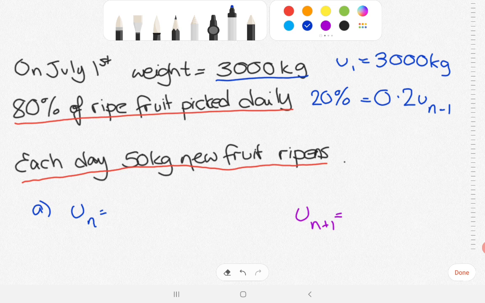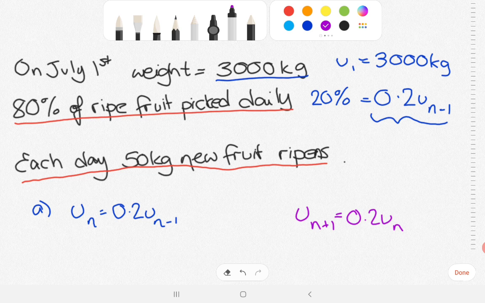relation for you. What we've said is that there's 0.2 left of the previous day's fruit because it's going to get picked. Okay, so that means we've got 0.2. Okay, 80% is gone, so 20% is left. 0.2, in this case it would be U_(n-1) if we've started with U_n, it's one day before, or if you prefer, you could have 0.2 U_n. Remember, as I said, these both are going to yield the same answers, it's just a slightly different way to